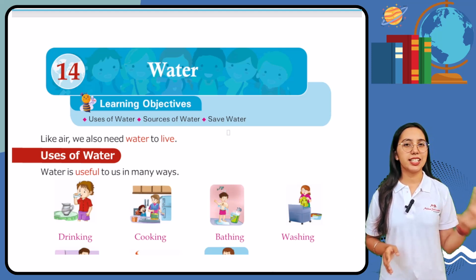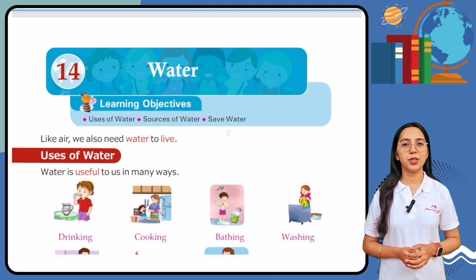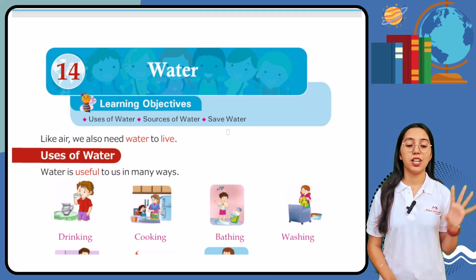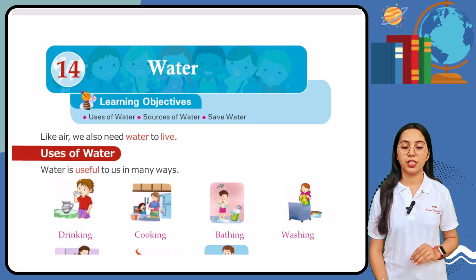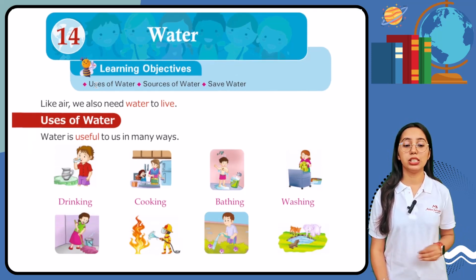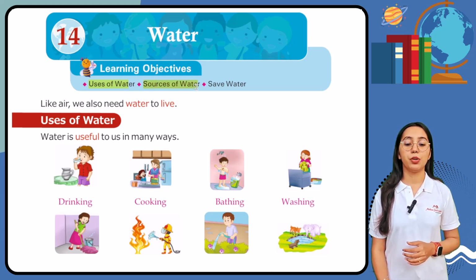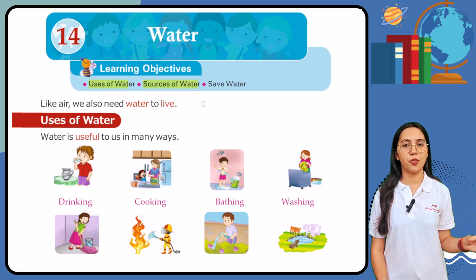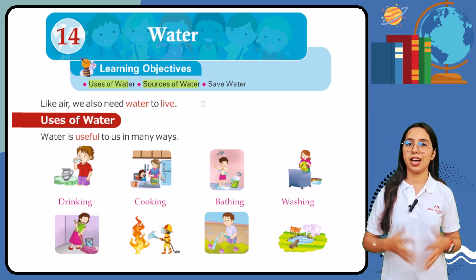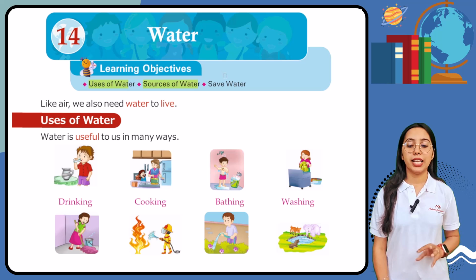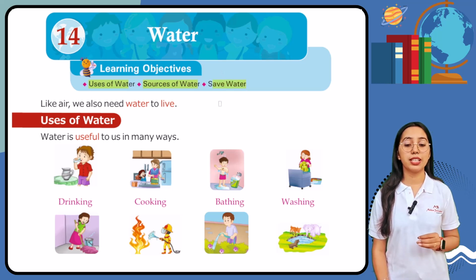So, students, in today's class, we are going to start with a new chapter that is water. So, let's see the learning objectives of this chapter. We are going to learn the uses of water, that why water is so useful. Then we are going to learn about the sources of water, and sources of water means that from where we are getting the water. Then next we are going to learn about save water.